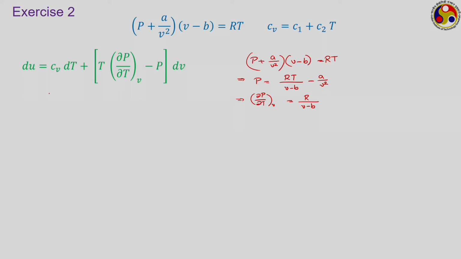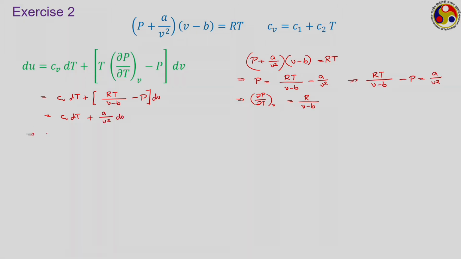So if we put it here, we have Cv dT plus, here it is, [RT by V minus B minus P] dV. To evaluate the term inside the square bracket, let us look back into the equation of state. If we rearrange the term, we can write RT upon V minus B minus P is equal to A upon V square. So we can reduce this term to A upon V square dV.